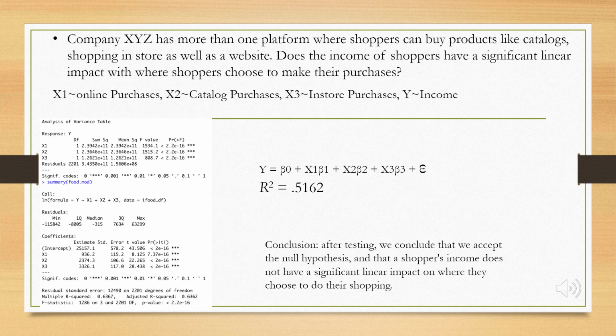After this series of tests, we conclude that we can reject our null hypothesis, and there is linear significance between income and where shoppers tend to do their shopping. As we move forward, we will go in depth and see why this test came out the way it did. We'll touch on all the major tests from R along the semester.